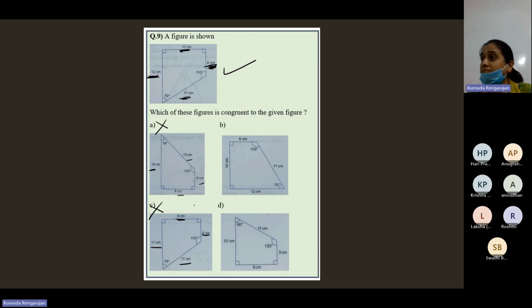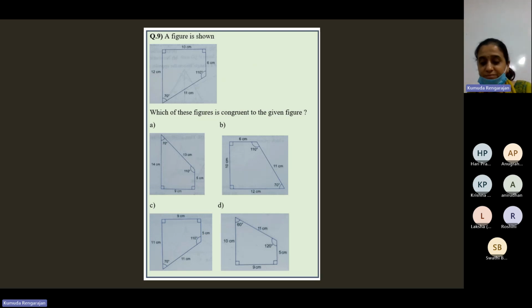Congruency means equal in every aspect. So when you check A, C, and D, straight away the sides don't match. Maybe of the four sides, three are equal, but the fourth is not. So then how can they be congruent? Ruled out.